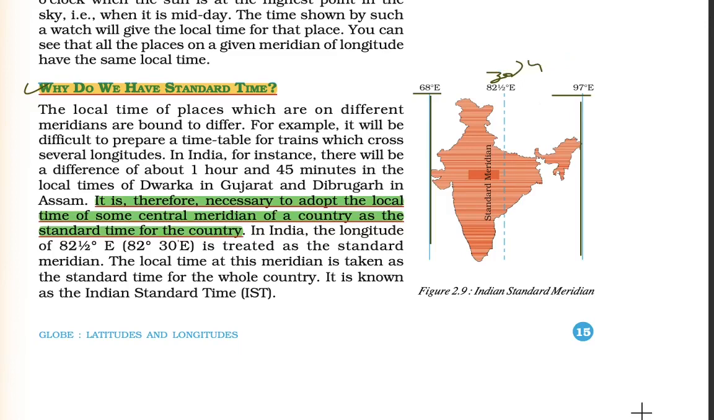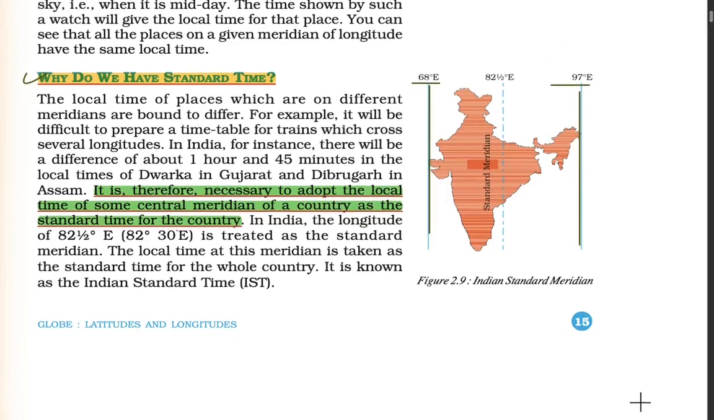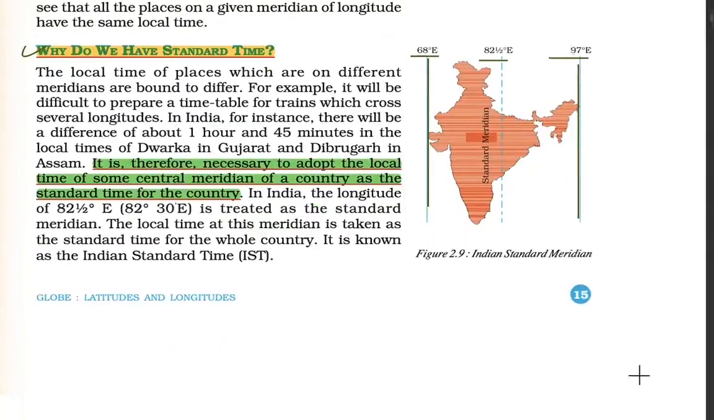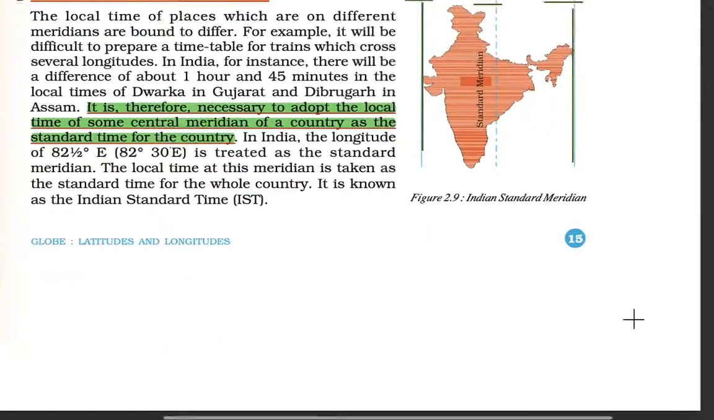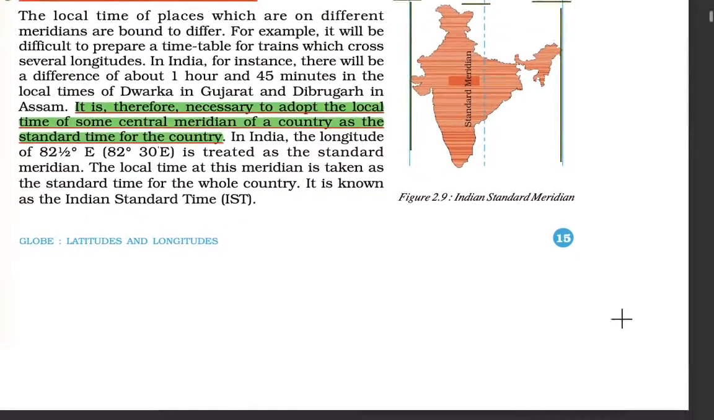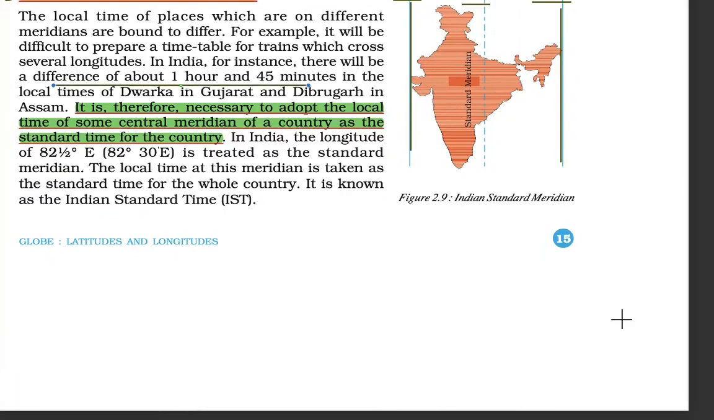For making a coordination between the peoples along the borders, we can have some standard meridian chosen as a standard timeline. So this is what we have: 82.5 degree, which is chosen as a standard timeline. The local time of a place may differ from meridian to meridian. If you consider India, there will be a difference of about 1 hour 45 minutes from Dwarka in Gujarat to Dibrugarh in Assam.